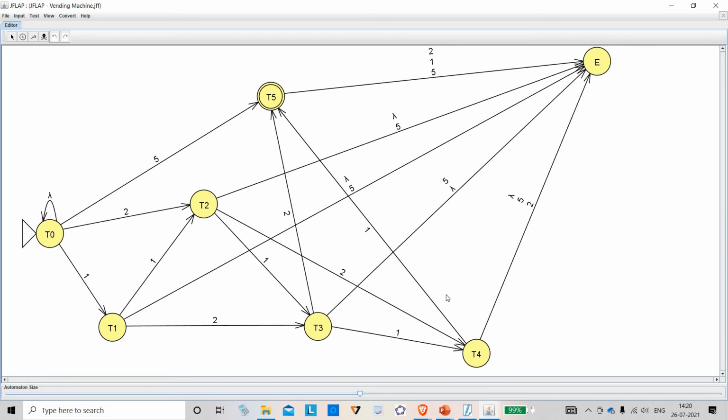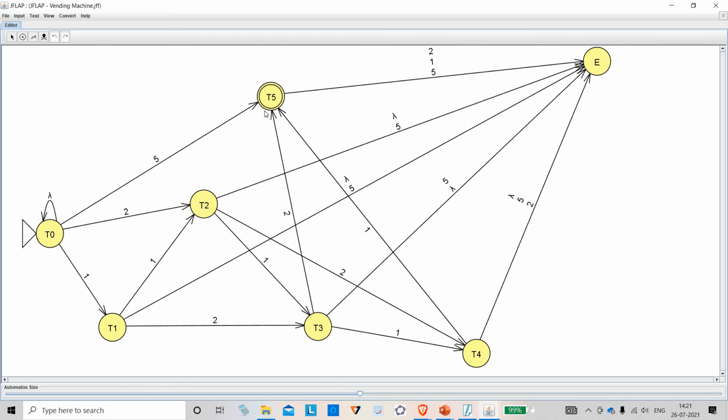This machine will accept coins adding up to 5 rupees. You can give 5 rupees in any combination, that is 1 rupee, 1 rupee, 1 rupee, 1 rupee, 1 rupee, or 2 rupee, 2 rupee, 1 rupee. Humans do that. We want 5 rupees, you can give it in any combination, it should add up to 5. So if I give a sequence of coins which adds up to 5, it comes here and gives me something.